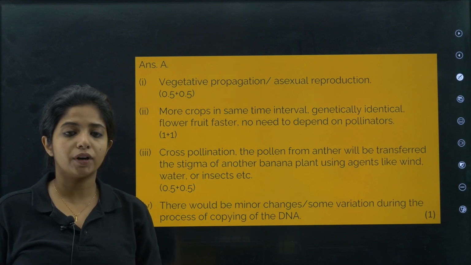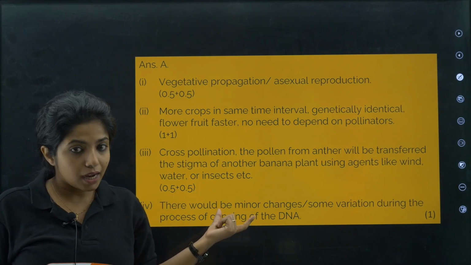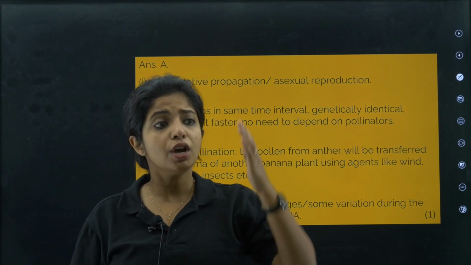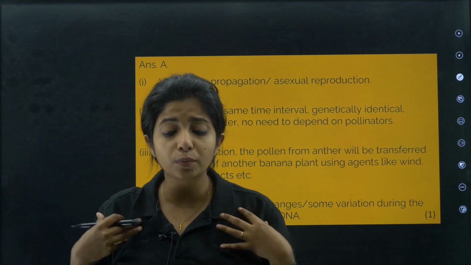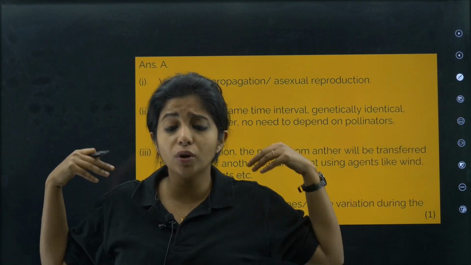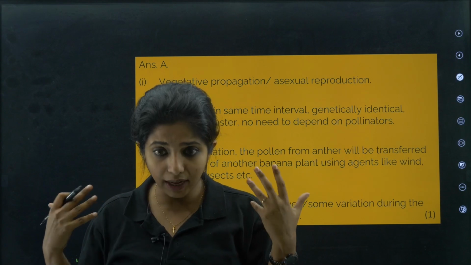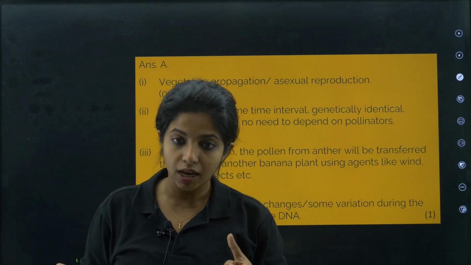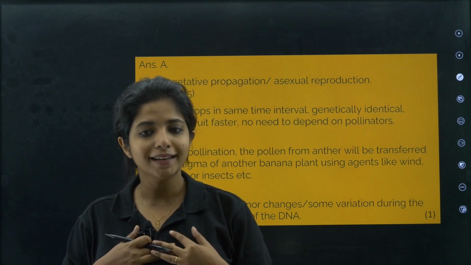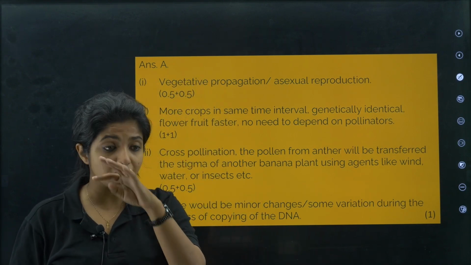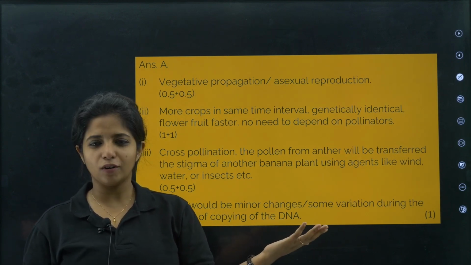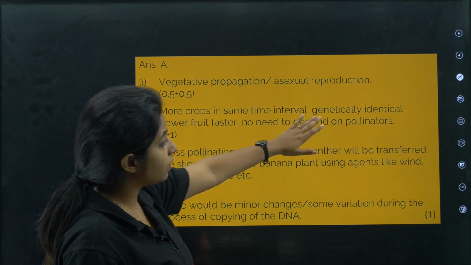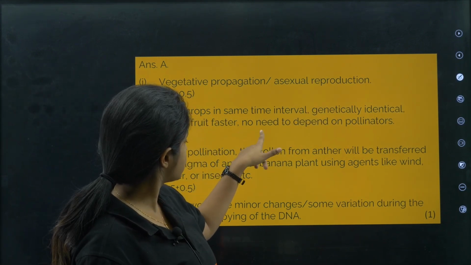So asexual mode of reproduction, even though it has a little amount of variations, it has very little, I told you, does not have variations like sexual mode of reproduction. In sexual mode of reproduction, my parents gave birth to me, I am a mix of both of them. I do not look exactly like any of them, right? I am a totally different organism. Why? Because I have both their DNA, my dear children, which makes me quite unique in my own way. You get it? But if it was asexual mode of reproduction, for example, when amoeba gives rise to more amoebae, everyone looks the same only because they have very little genetic differences. Okay? So more crops in the same interval, genetically identical, flower, fruit faster.